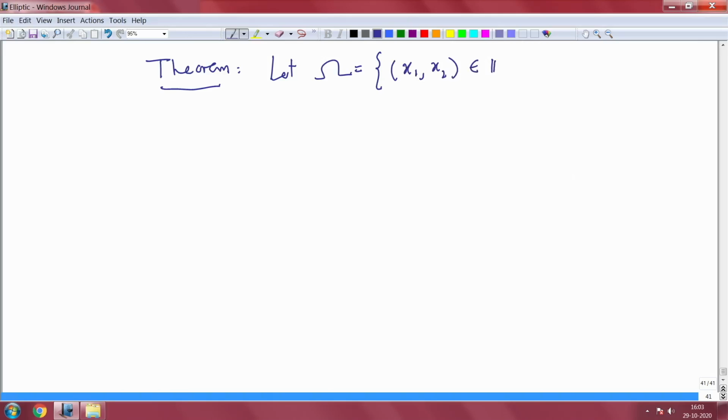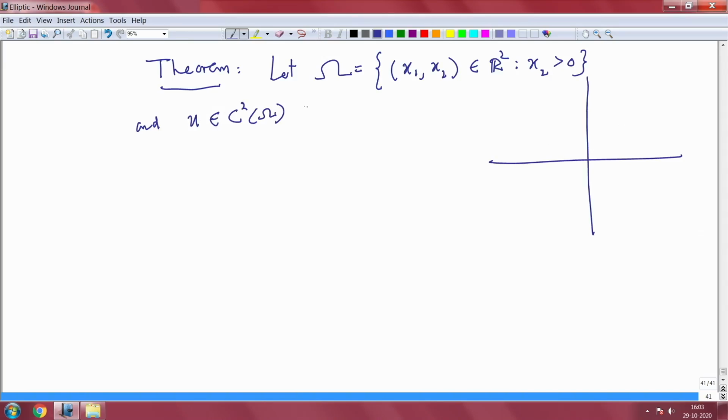So, let me give you an upper half plane. This is the upper half plane, x1 x2 plane, as you see. And u belongs to C2 of omega is a bounded harmonic function. So, this is a positive result in the upper half plane, for a bounded harmonic function.